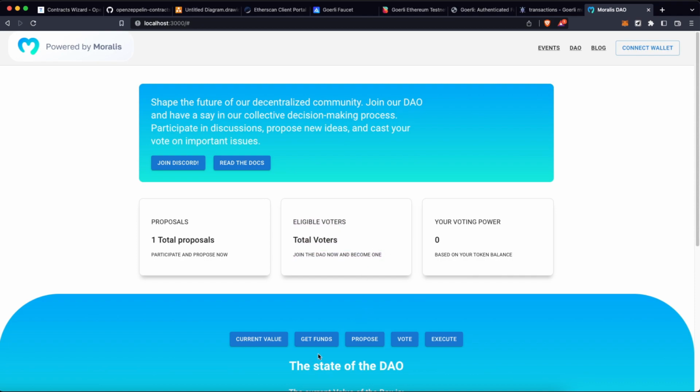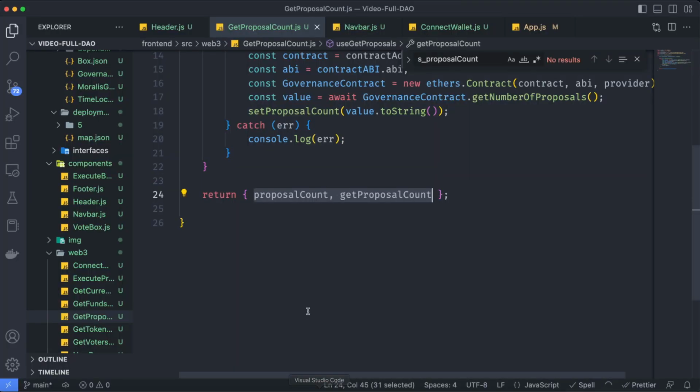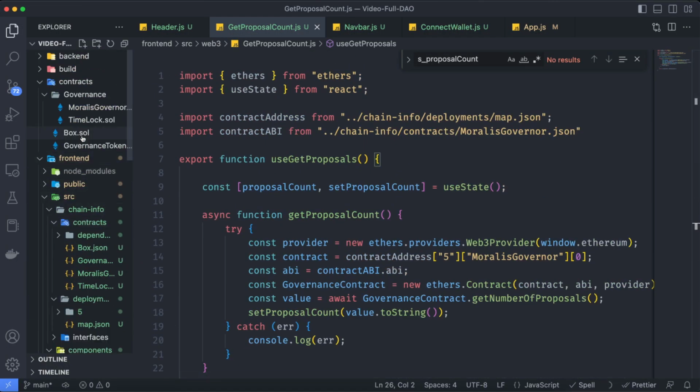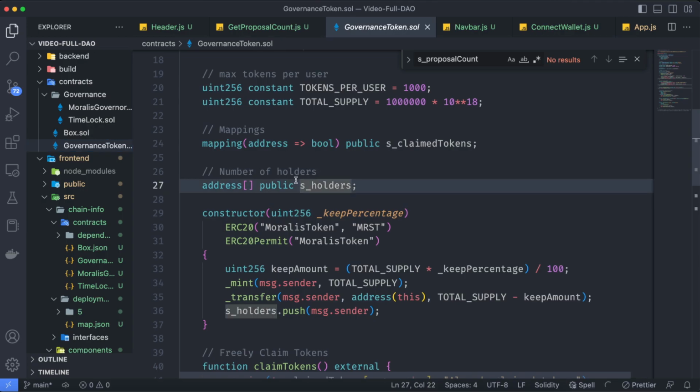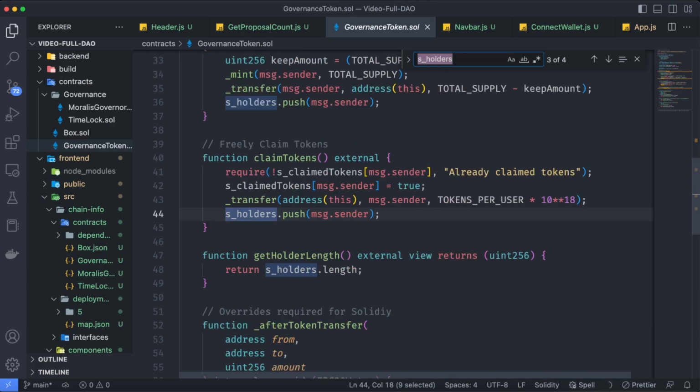And this process is going to be almost exactly the same. Why? Because if you remember, again, in our smart contract, the governance token, we have these holders. And if we look up for this, we have the function get holders length, which is also a read-only function, and is going to return the holders length. If an account is a holder of this smart contract, that means that account can participate on the voting process. So let's do that the exact same way as we did here.